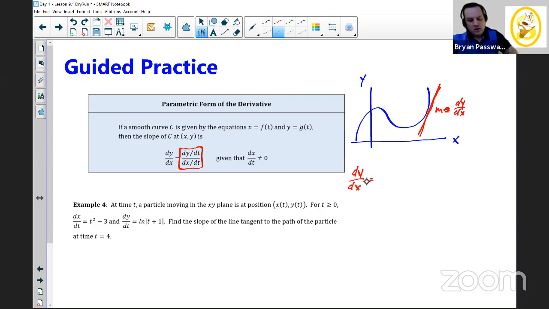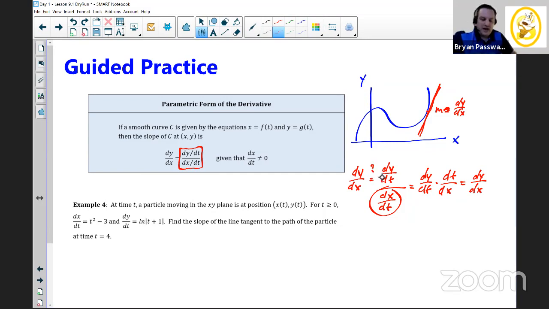Because if we think about dy over dt over dx over dt, then we can multiply by the reciprocal, dt over dx, and that will reduce to dy over dx.